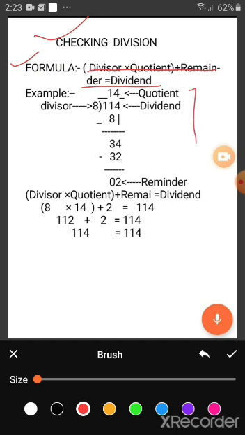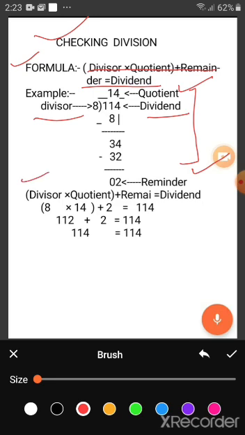Now you see here I take one example. In this example I write divisor is 8, dividend is 114, quotient is 14 and remainder is 2. So how do we check whether this question is correct or not? So we apply this formula.